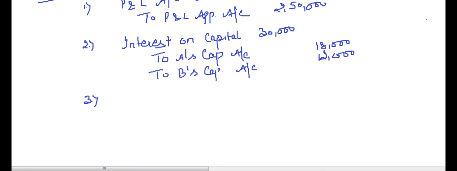Sorry, before that, while paying the interest, be careful with this. This is not just the end of entry. You have to transfer this to profit and loss appropriation account.